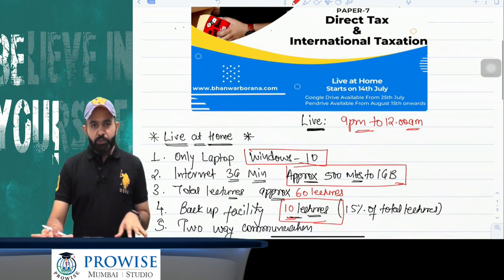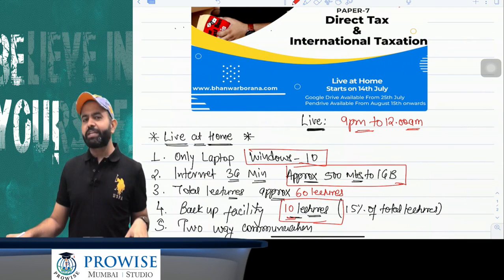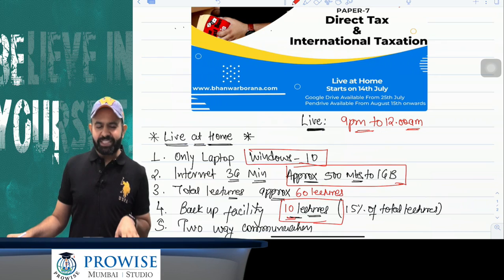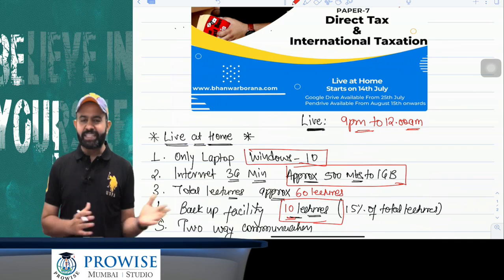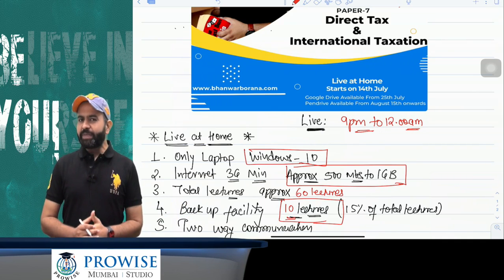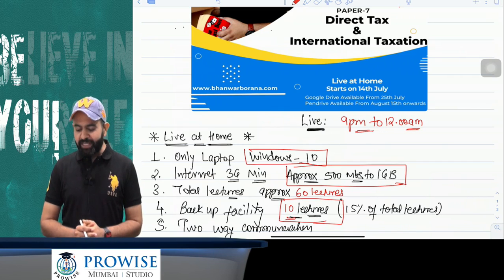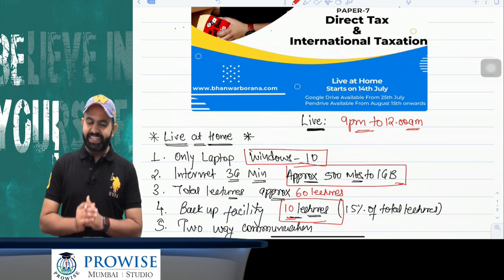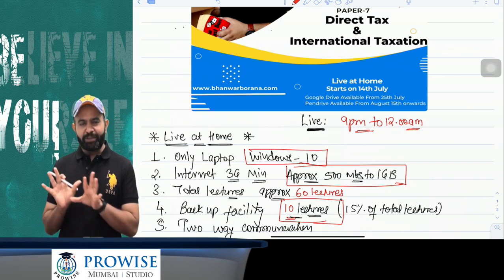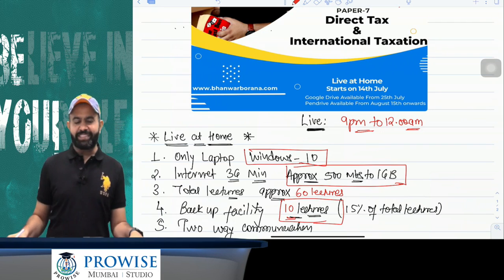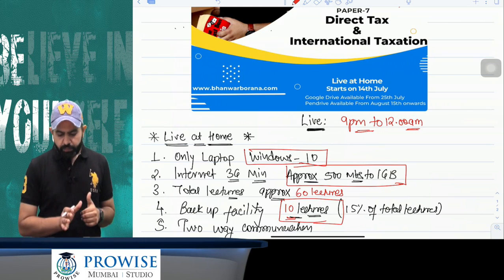This batch will be a live batch. You can attend the lecture live from your home, and I am going to teach this live batch from my home. So what will be the timing of this batch? Live batch timing will be 9 p.m. to 12 a.m. It is a good night batch, basically, we call it the good night batch. After your office and after your dinner, you can attend this particular batch.